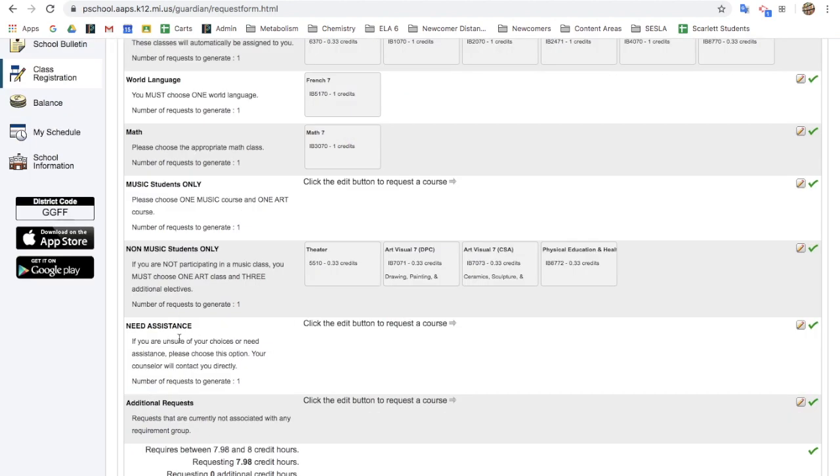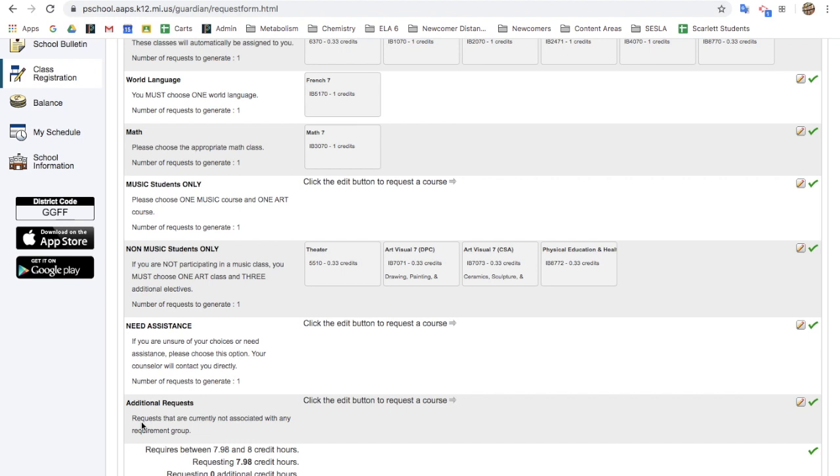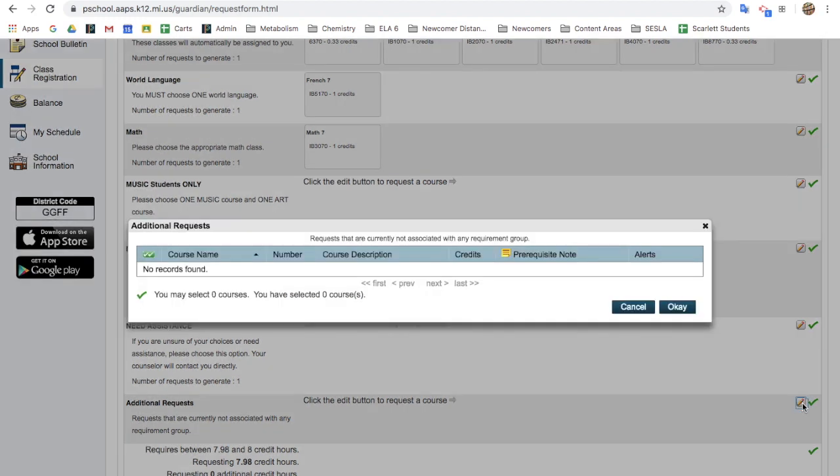Click the Need Assistance box if: 1. There's a class that you want to take but you don't see listed, 2. You would like to take an online class next year, or 3. You need help from your counselor. You do not need to click on additional requests.